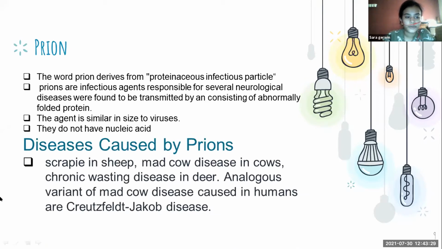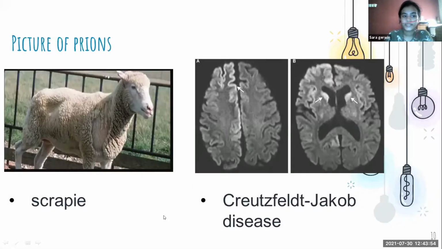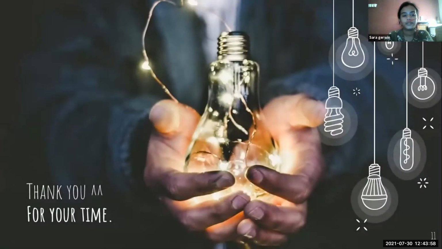Diseases caused by prions are scrapie in sheep, mad cow disease in cows, whose scientific name is bovine spongiform encephalopathy, and chronic wasting disease in deer. An analogous variant of mad cow disease in humans is Creutzfeldt-Jakob disease. This is scrapie found in sheep, and this is Creutzfeldt-Jakob disease found in humans. Thank you.